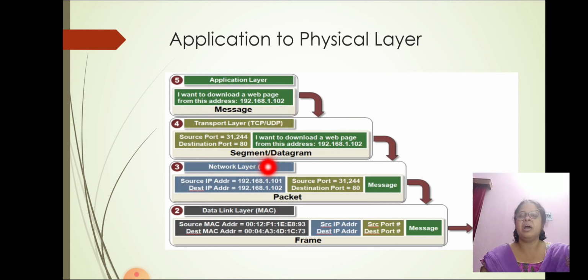Now we come to network layer. Source IP address and destination IP address are there. Source port, destination port, which are attached at transport layer, and then the message which needs to be sent. Then data link layer: source MAC address and destination MAC address are given, along with source IP address and destination IP address, source port, destination port, and then the message.